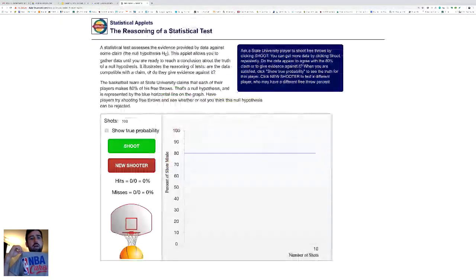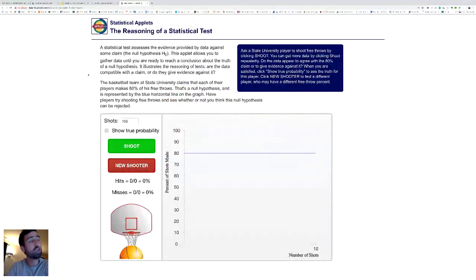All right, so I'm going to go to my applet here. And here it is. So how's it going, Kevin? Good to see you. Let's see if I can make this a little bit bigger. Perfect. Okay. So I'm a huge basketball fan. You can see my NBA Care shirt here.